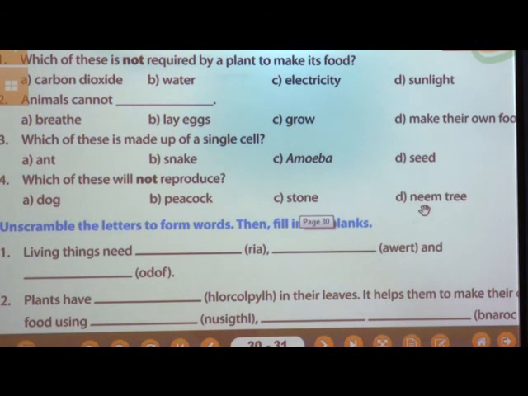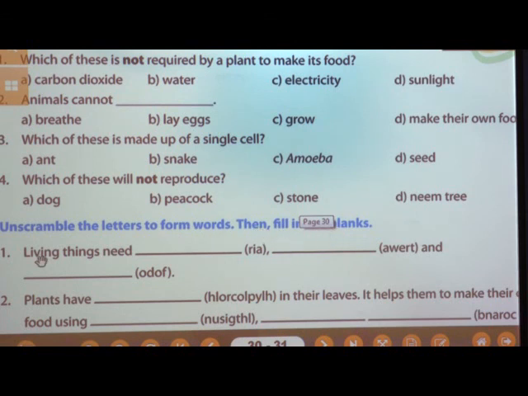Out of those four options, dog, peacock and neem tree are living things and stone is non-living. That is why the answer for this question is stone.